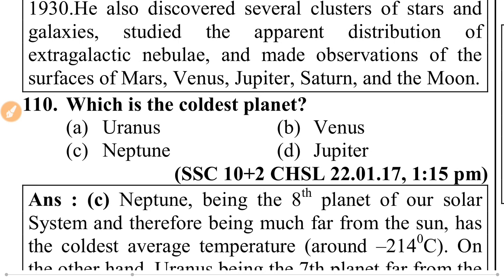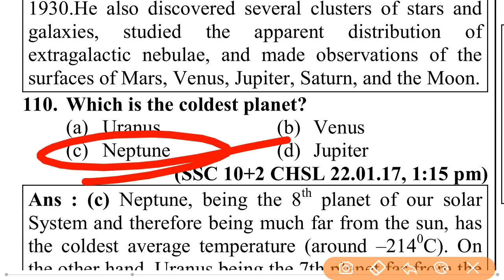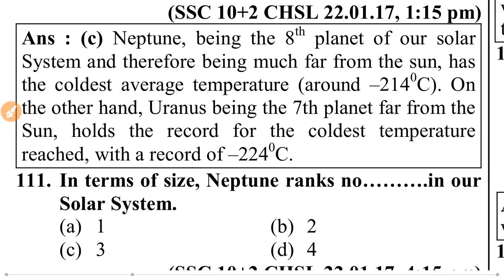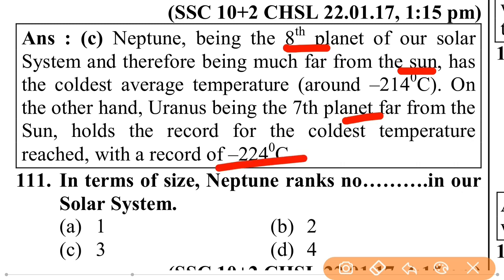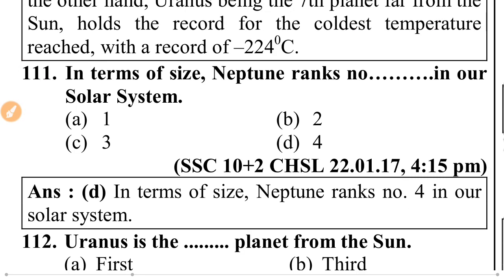Which is the coldest planet? Uranus, Venus, Neptune, Jupiter. That is Neptune. Neptune is the coldest planet. Neptune, being the 8th planet of our solar system and therefore much farther from the Sun, has the coldest average temperature, around minus 214 degrees Celsius. On the other hand, Uranus, being the 7th planet from the Sun, holds the record for the coldest temperature, minus 224 degrees Celsius.